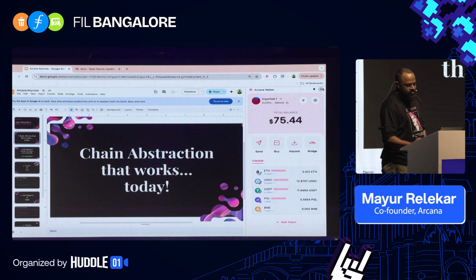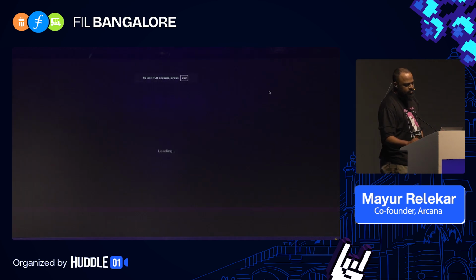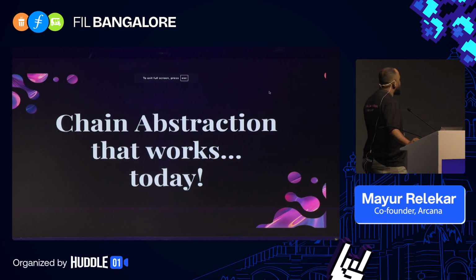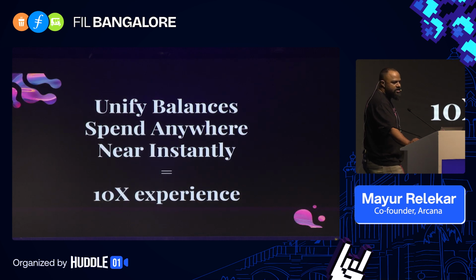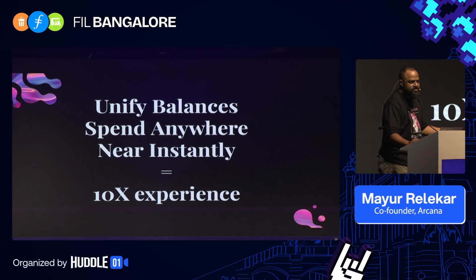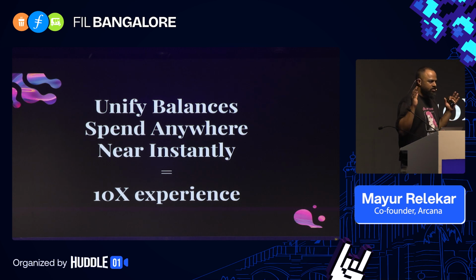So just moving along. What we just saw here is chain abstraction that works today. It's real. This is something that we're going to make available to all the devs out here very, very soon. You can come talk to us about it at our booth here. What we've done is help users unify their asset balances and spend this unified balance almost instantly. What this does is basically 10x my user experience. Now I just have money on whatever chains, and I just spend money.